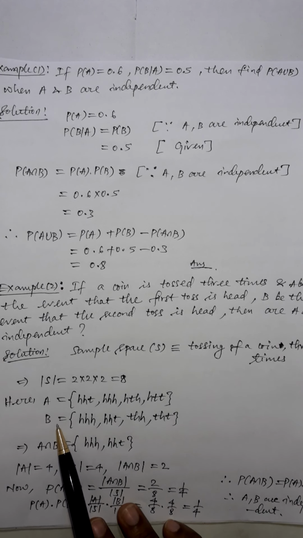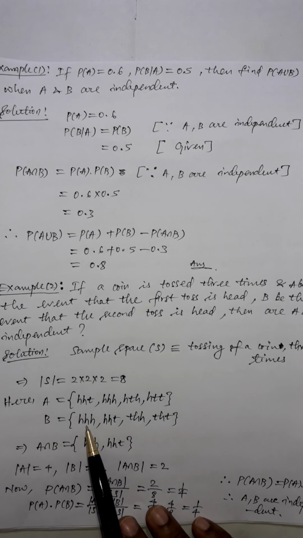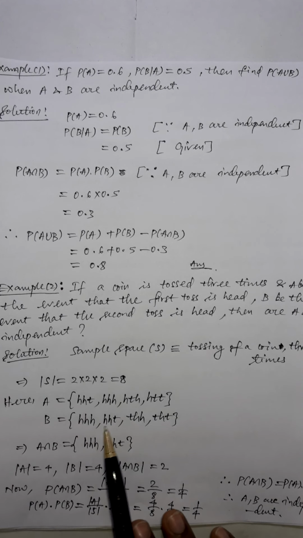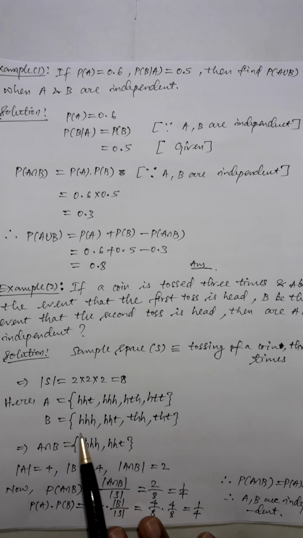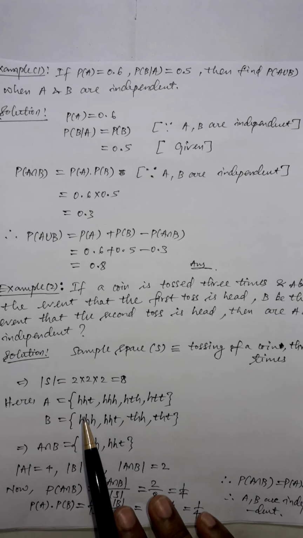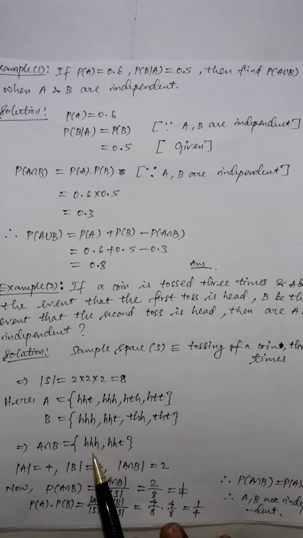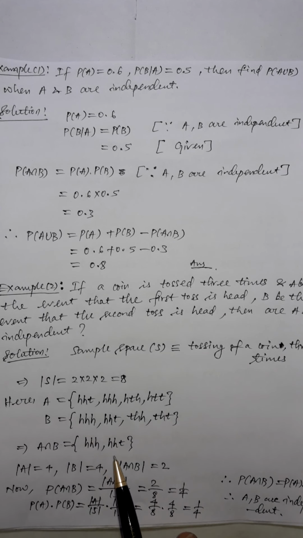Now B is the event where the second toss is head. That means keep the second place head and change the other 2 places by head or tail. In that way also we get 4 cases. So B also has 4 elements in it, and the size of B is also 4. Now you can clearly observe that the intersection of A and B has only 2 common elements: head head head and head head tail. So the size of A intersection B is 2.